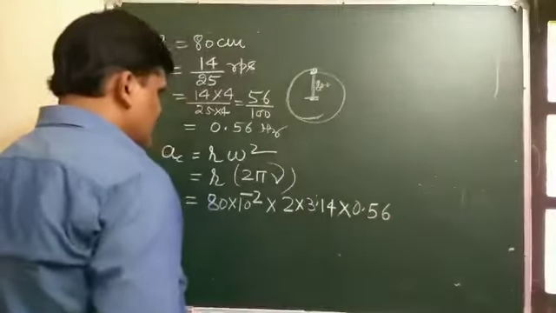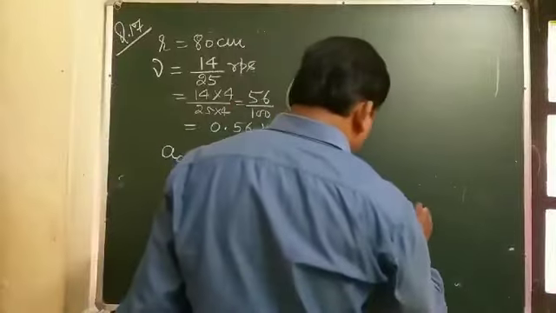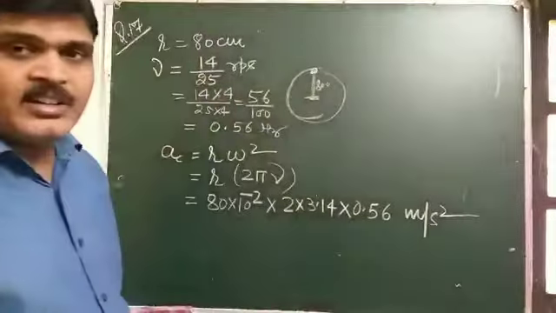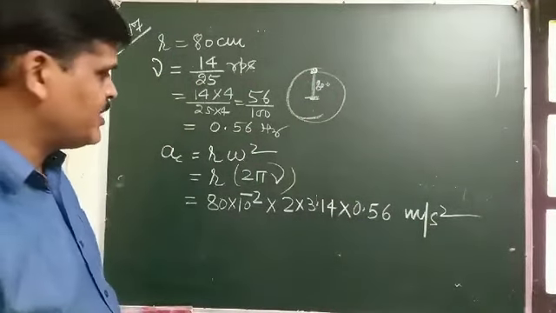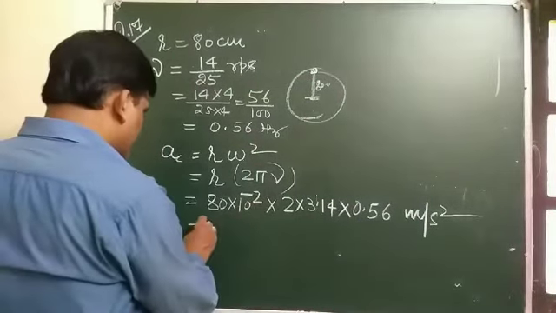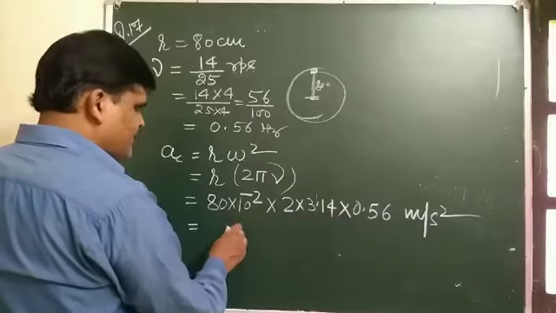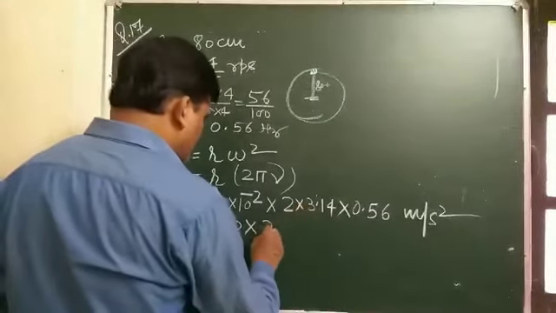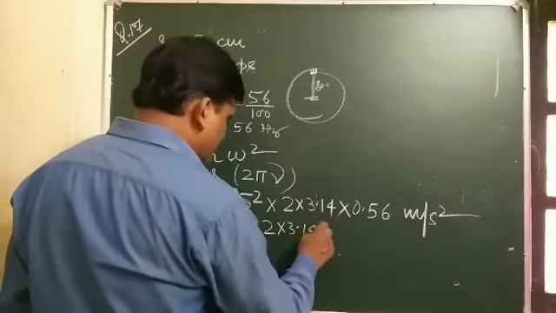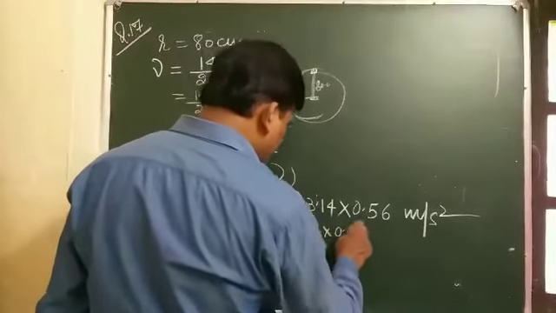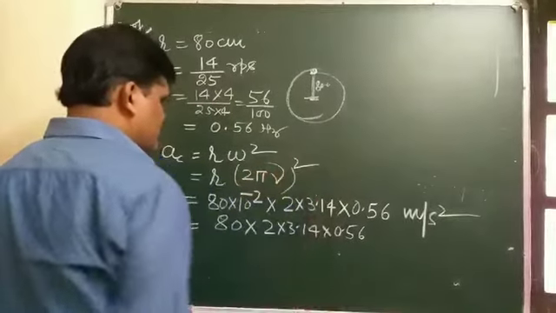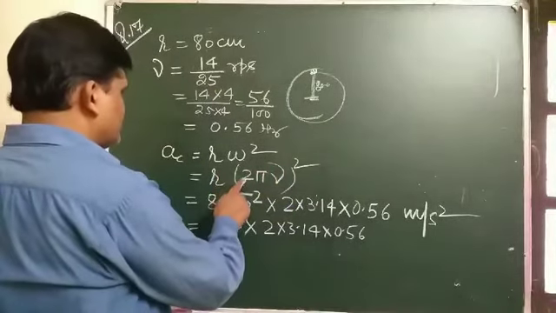0.56, and this is given in terms of what? Meter per second square. But the answer is given in centimeter per second square. So it can be written as 80 into 2 into 3.14 into 0.56, whole square, since omega is 2 pi nu.